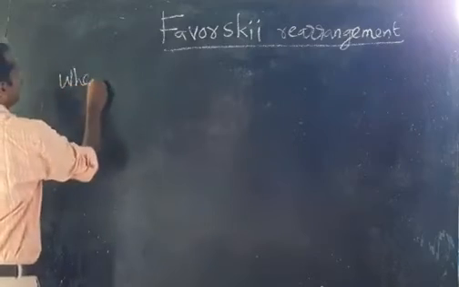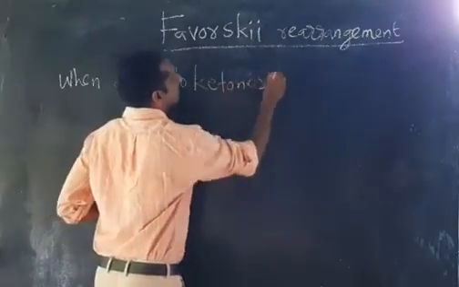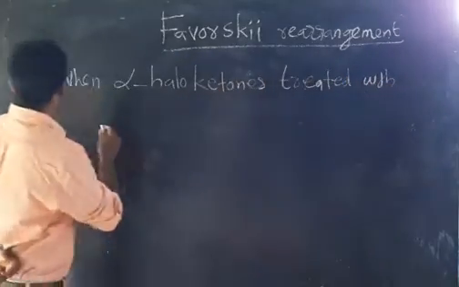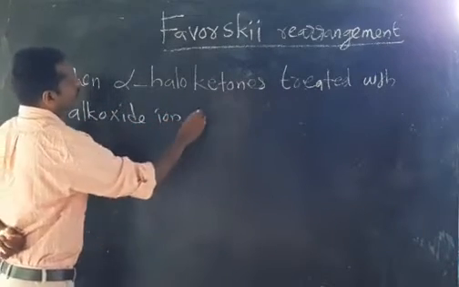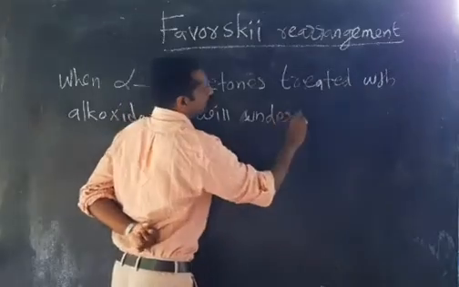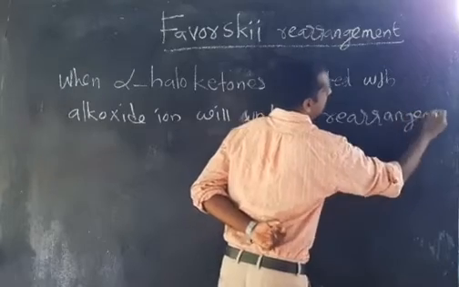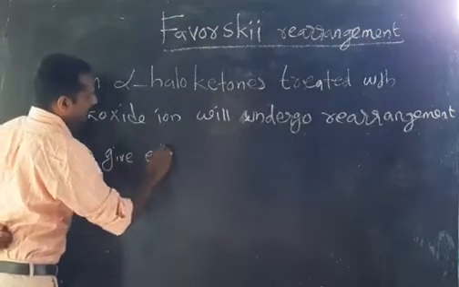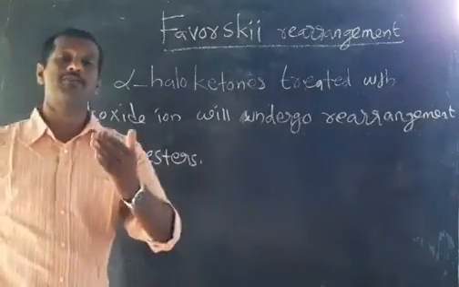When alpha haloketones are treated with alkoxide ion, they will undergo rearrangement to give esters. This type of rearrangement is known as Favorsky rearrangement. So what is Favorsky rearrangement?